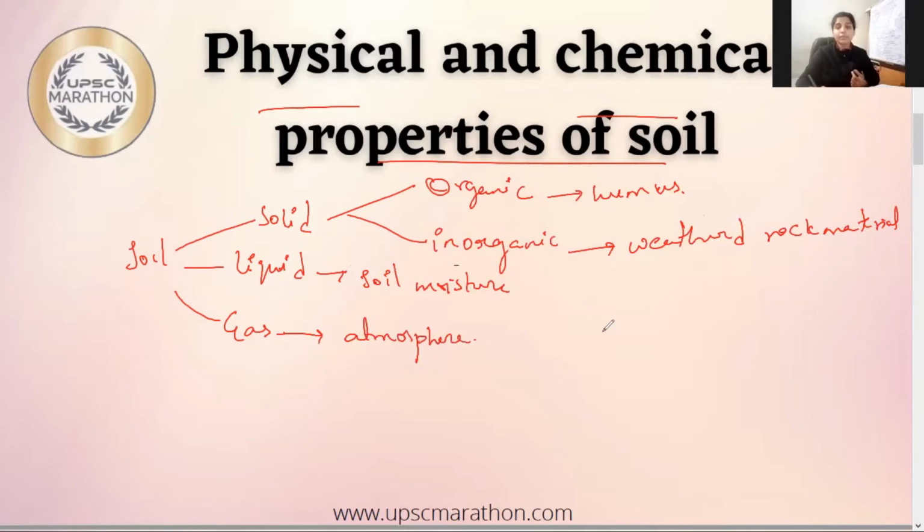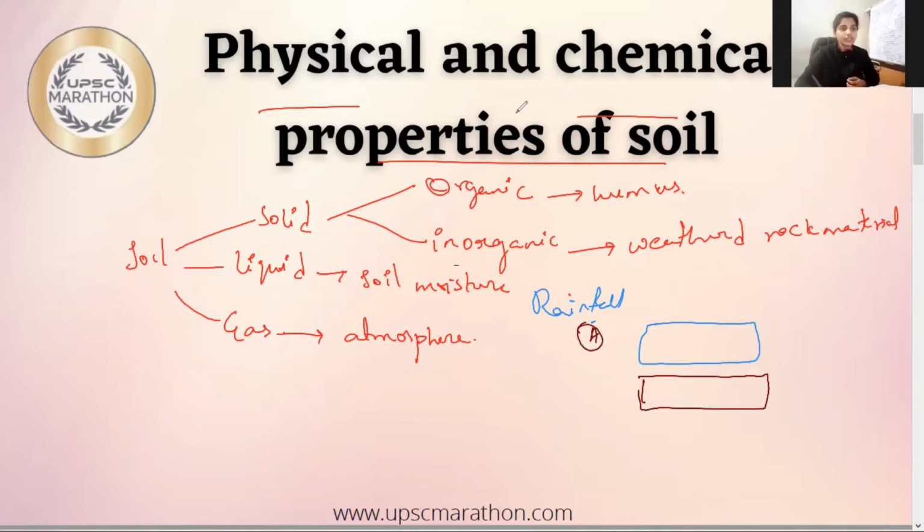Now, how do these things play a role in the formation of soil? Generally what happens, let us consider that a region has experienced a rainfall. This is the upper layer and this is the bottom layer of the soil. So this is region A, it experienced rainfall. So first step is what? This upper layer will be filled with water. Let us consider these are the rocks. So it got filled with the water. This is step number one.